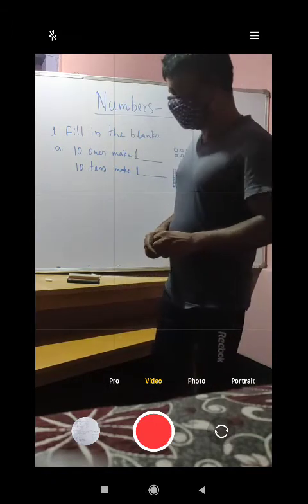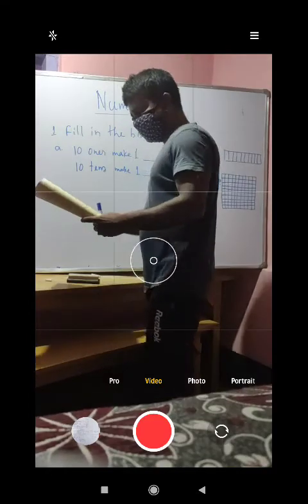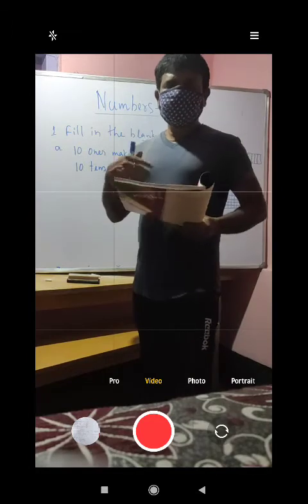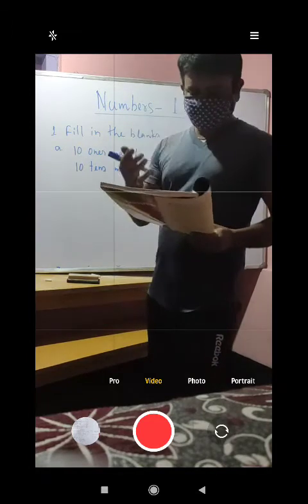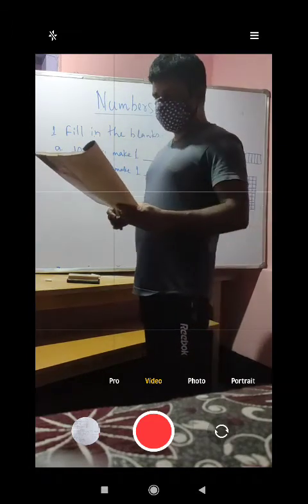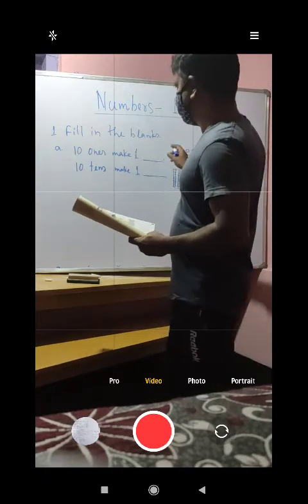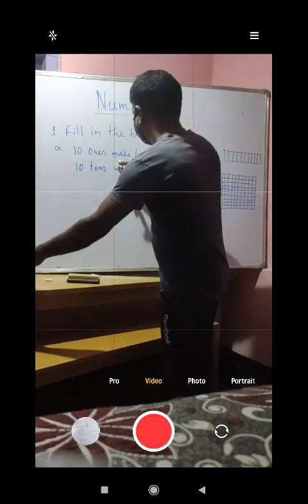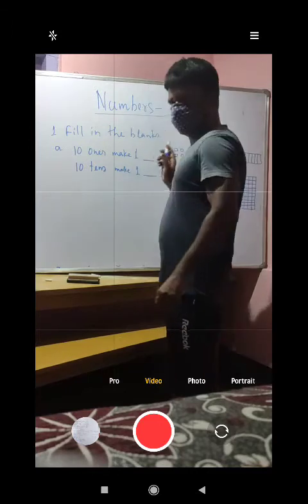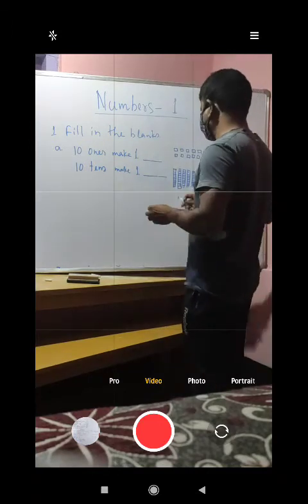Now let us go to the chapter in detail. First it says check what I do, meaning what do you know, so fill in the blanks. The first question is: 10 ones make what? Ten ones in the sense of ten single blocks.